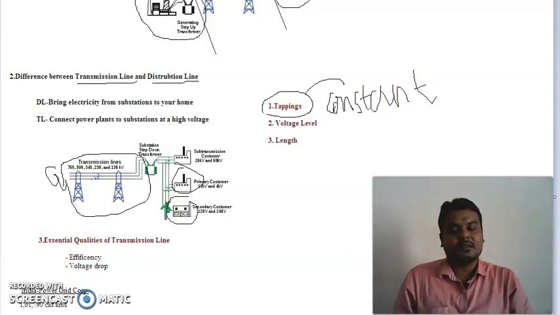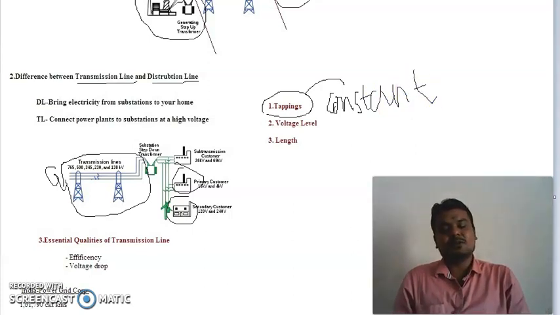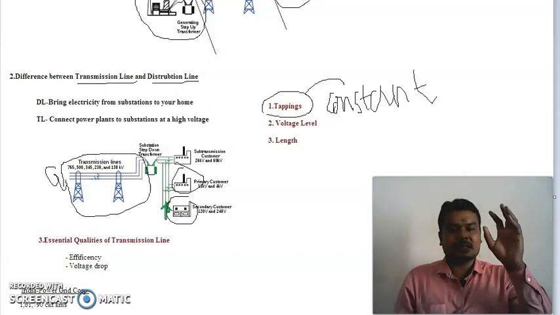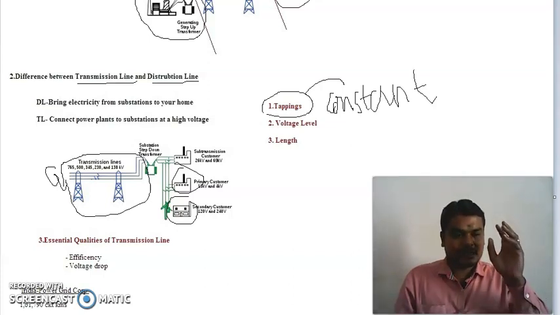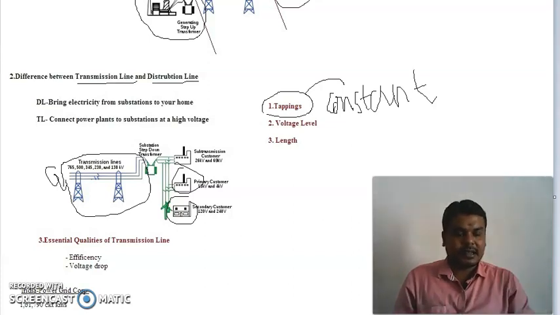In another technical way, I can say the transmission lines act as feeders. In feeders, we will not take any tappings. That is the first difference. If the line has tappings, then the line is said to be a distribution line. If you are not taking any tappings, then the line is said to be a transmission line. That is the first difference.